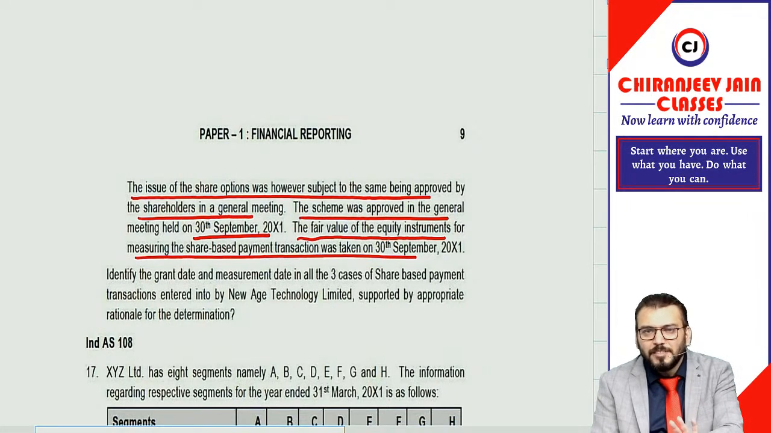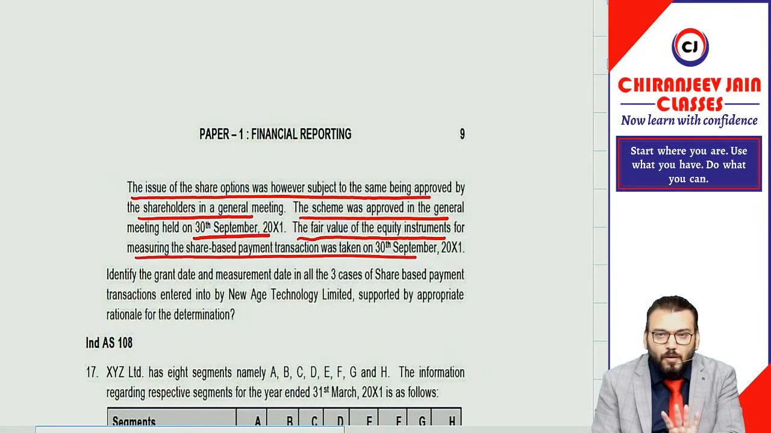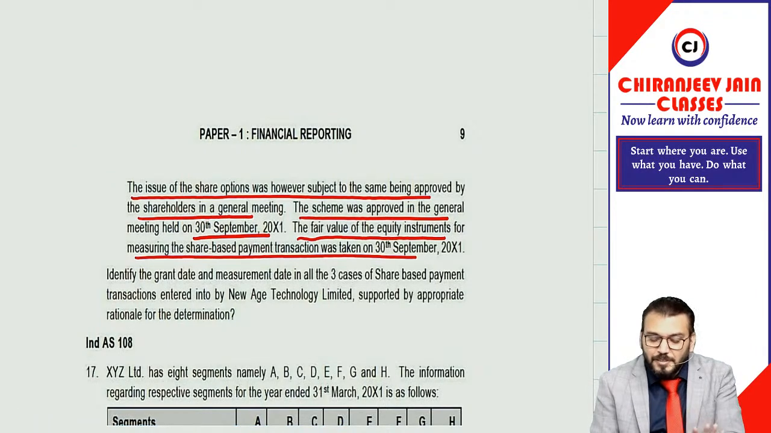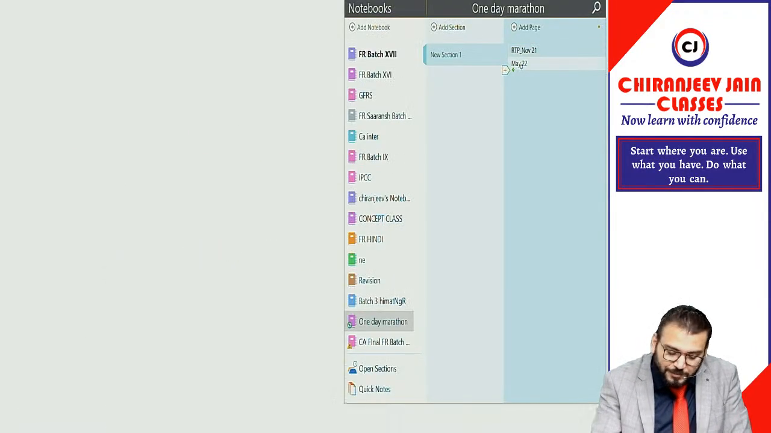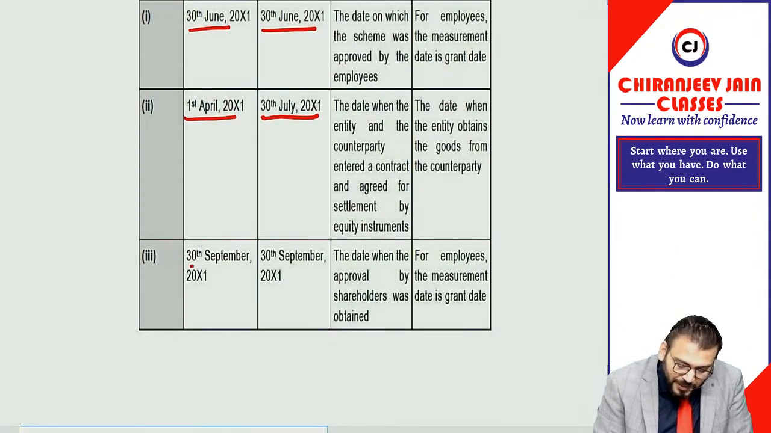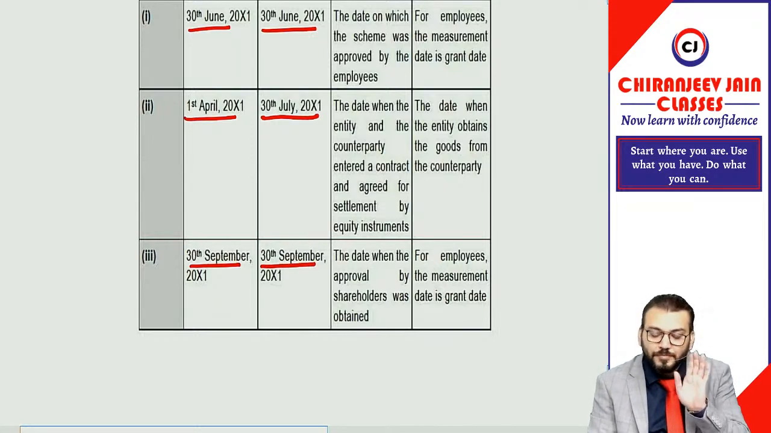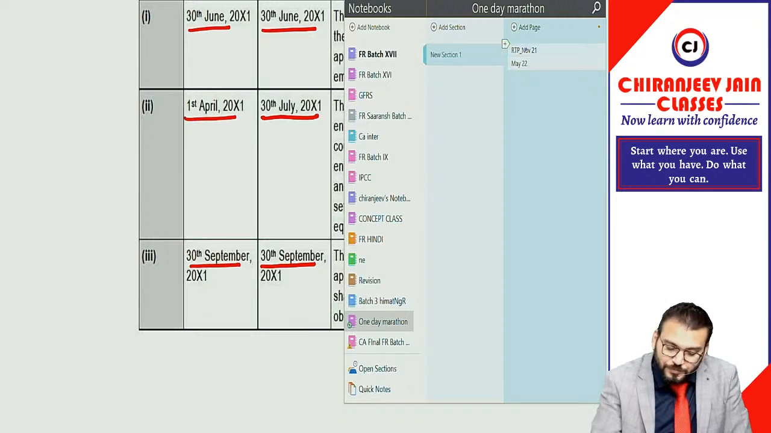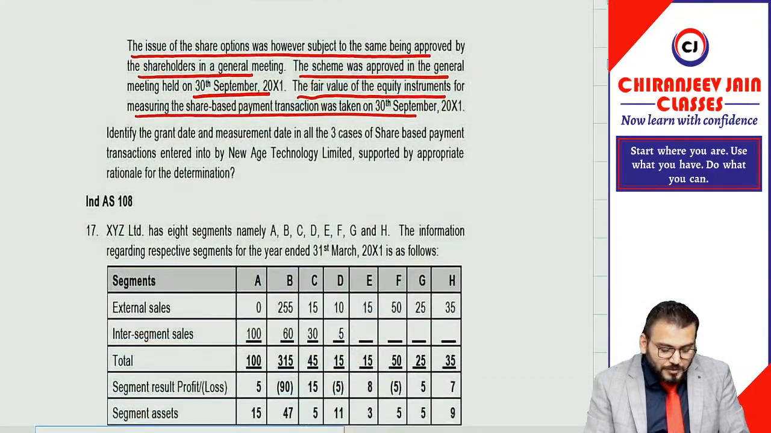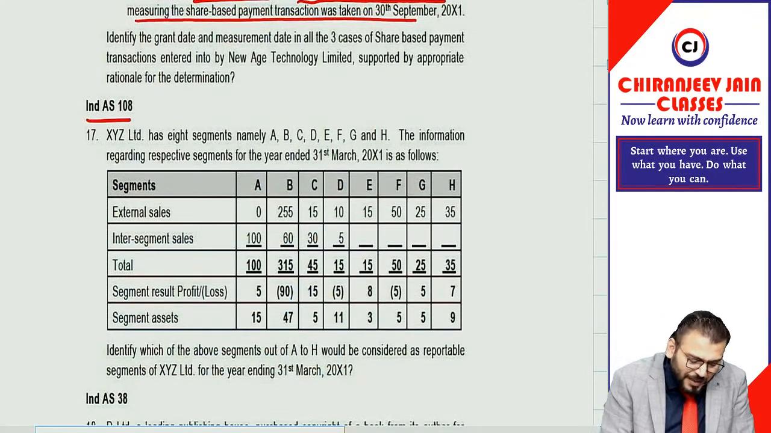For employee share-based payment, grant date and measurement date are always the same. Correct now. Let's see what answer has been given. You can see the grant date is 30th September, measurement date is 30th September. Understood? Have you understood Ind AS 102? Got it. Then coming to Ind AS 108, this is a very simple question.